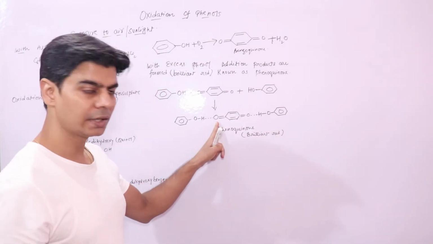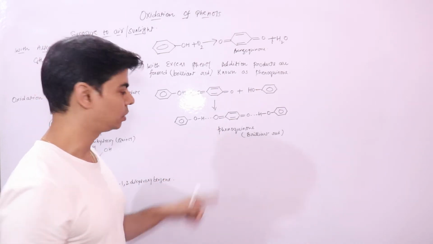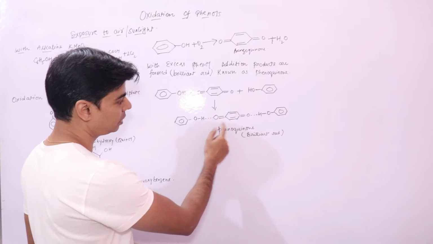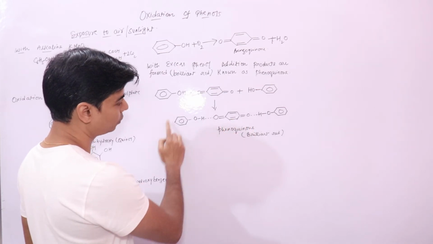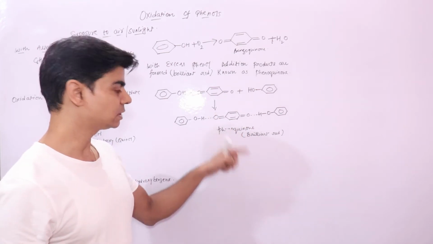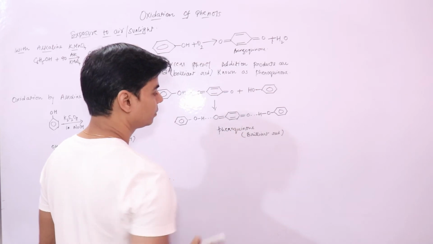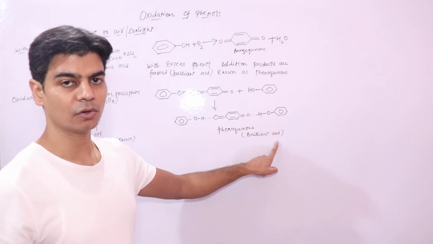Here the highly electronegative element is oxygen, and you have hydrogen, so it can form a hydrogen bond. So you have hydrogen bonding between benzoquinone and your phenol molecules, and they together form addition products called phenoquinones, which have brilliant red or pink colors.